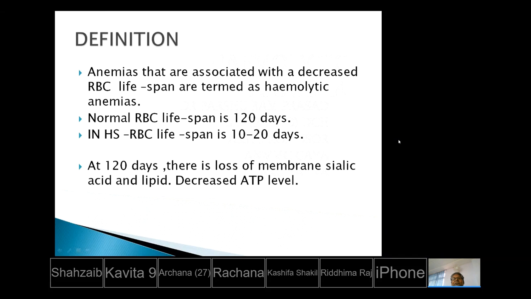Definition: anemias that are associated with a decreased RBC lifespan are termed hemolytic anemia. Normal RBC lifespan is 120 days, and in hereditary spherocytosis, RBC lifespan is 10 to 20 days. At 120 days, there is loss of membrane, sialic acid, and lipid that decrease the ATP level.